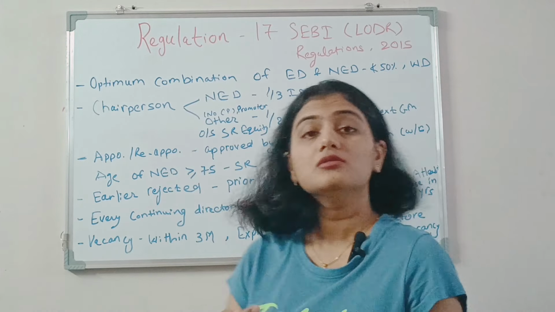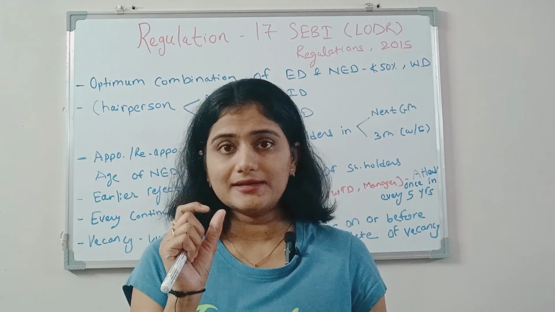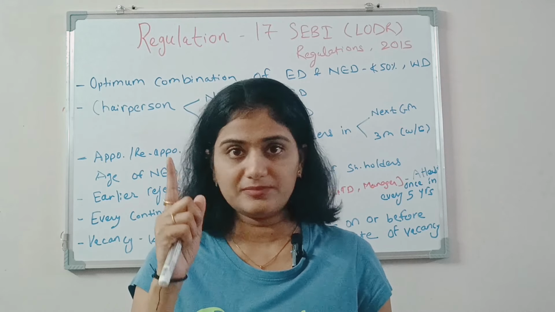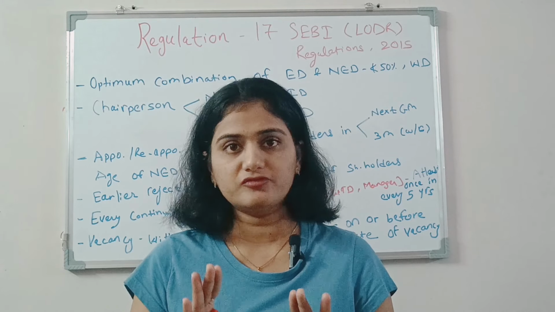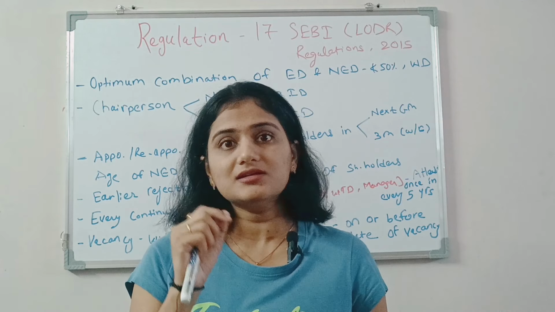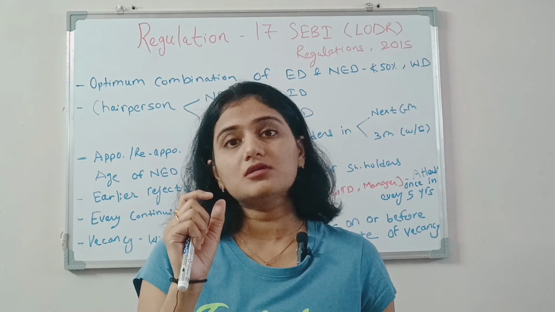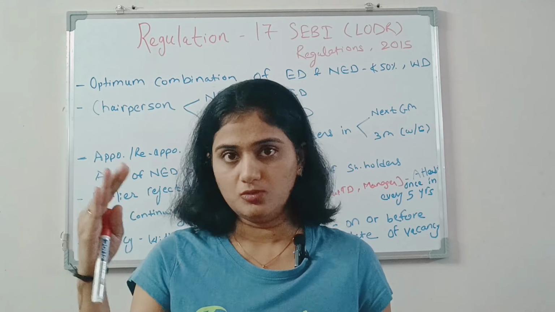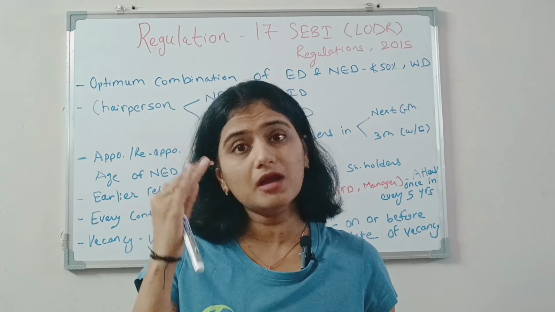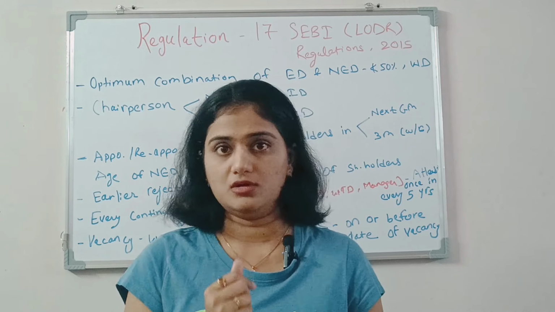Next, now the continuing director. This continuing director provision is applicable with effect from 1st April 2024. So if any director is serving on the board of the company for a period of 5 years or more, then it should be approved at least once in every 5 years by the shareholders.